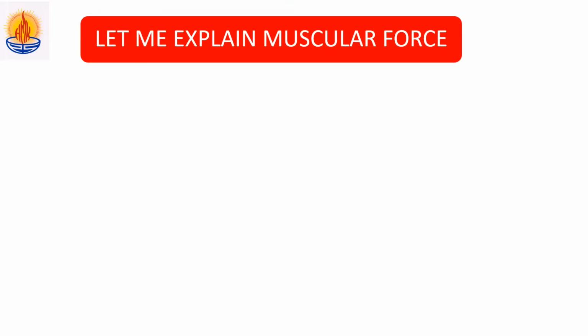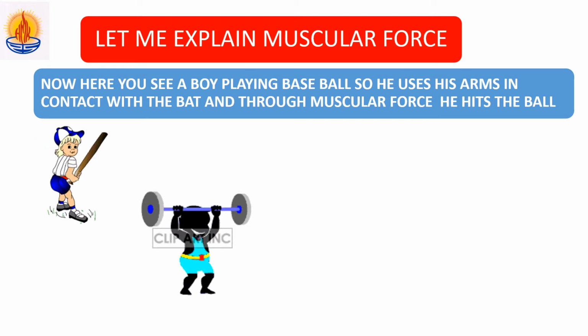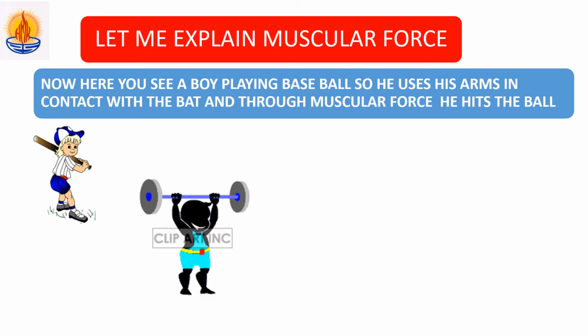Now let me explain a little more clearly about muscular force. Now in this image, you see a boy playing baseball. So he uses his arms in contact with the bat and through muscular force he hits the ball. And he changes the direction of the ball. Here you are seeing a boy doing a weightlifting exercise, right?